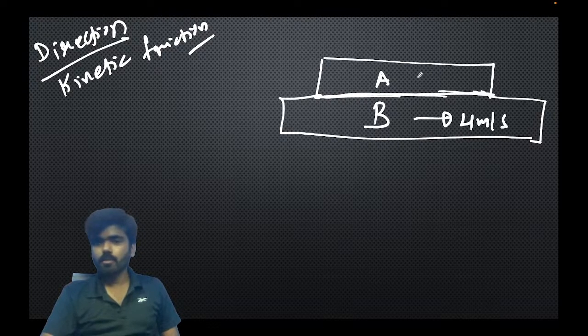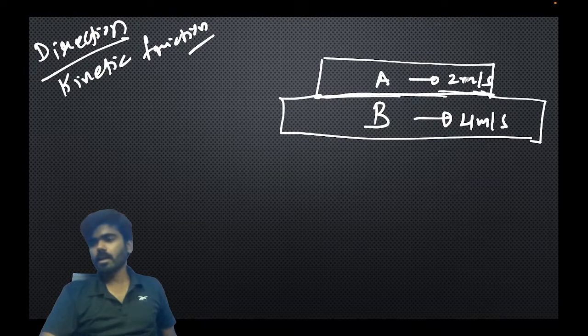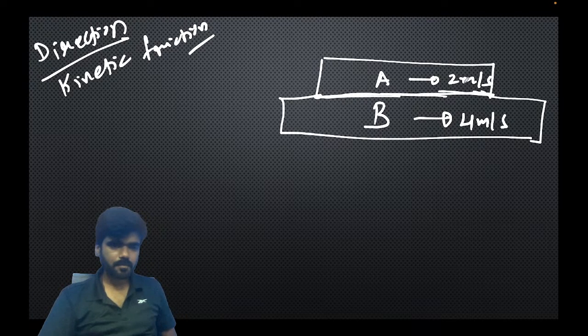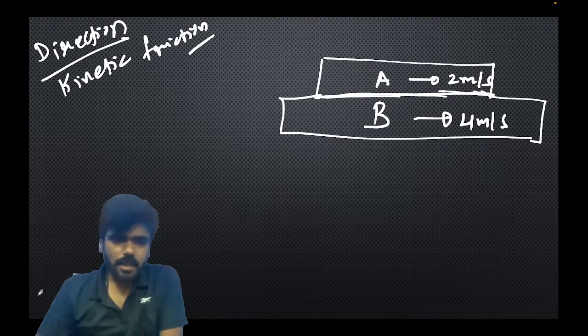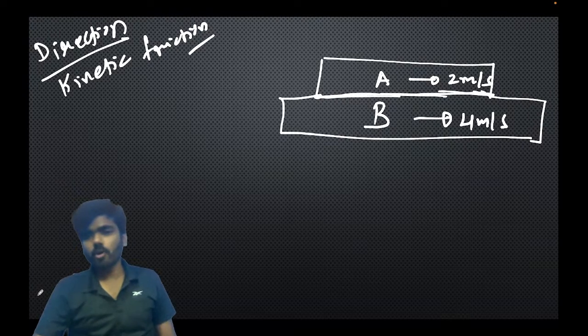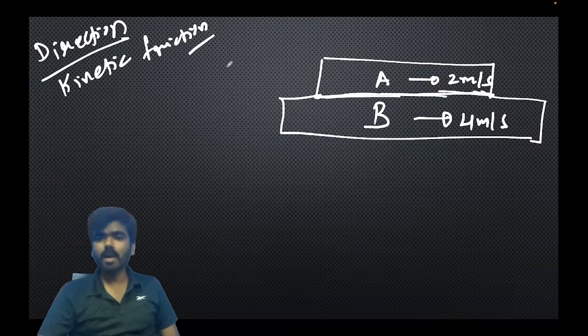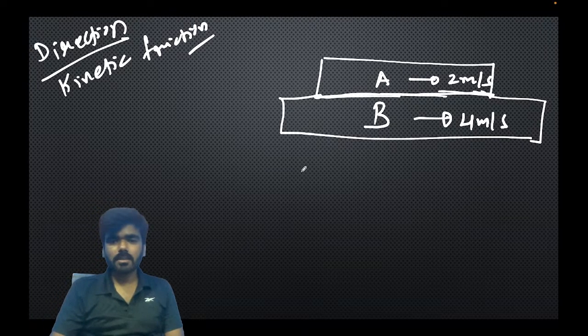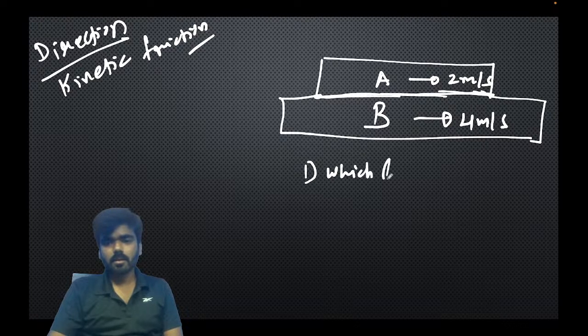Let us suppose this block B is moving with a speed of 4 meter per second, and this block A is moving with a speed of 2 meter per second. Now tell me in which direction, left or right, the kinetic friction is going to act between A and B. In which direction will the kinetic friction act on A?